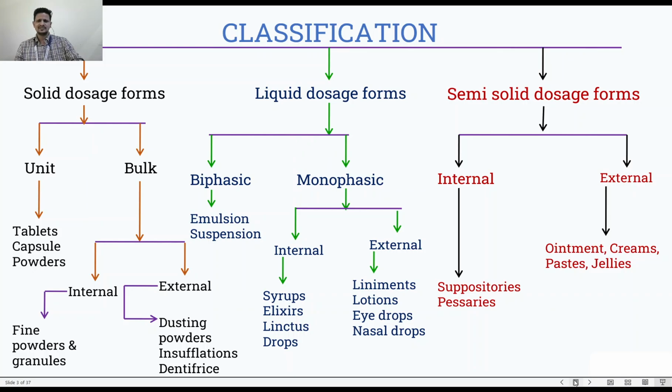And in suppository we use suppository base. So what is suppository, what is pessaries, all these different dosage forms we will explain in our next class. In this class we have discussed what the dosage form is, what is the need, then different classifications, and different examples inside these classifications. I hope you have understood this properly, and the rest we will discuss in our next class. Thank you. Have a nice day.